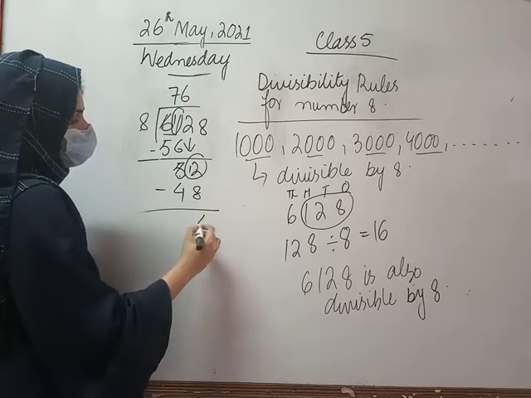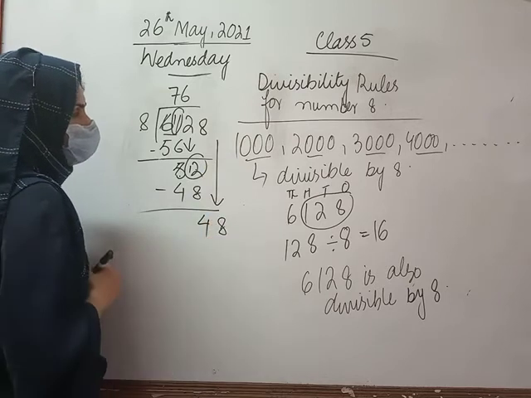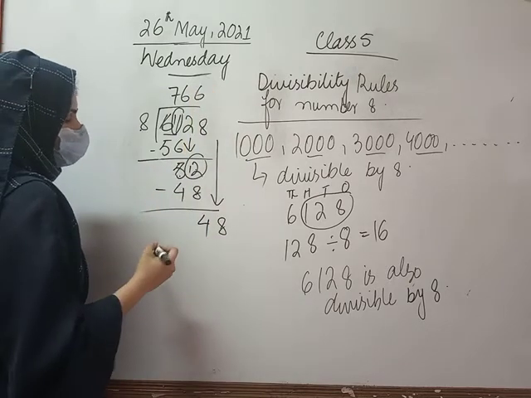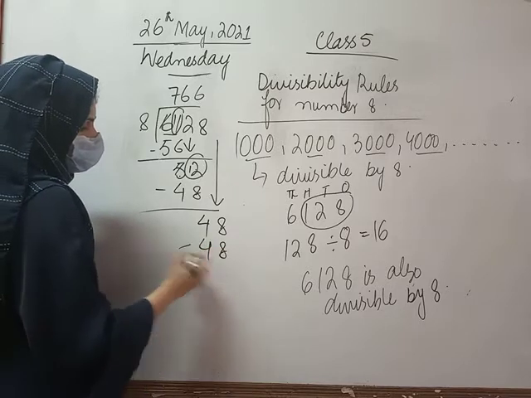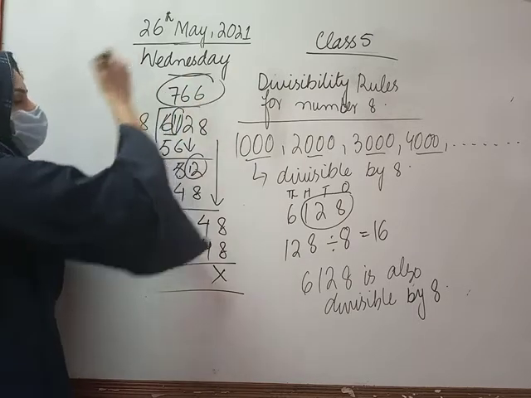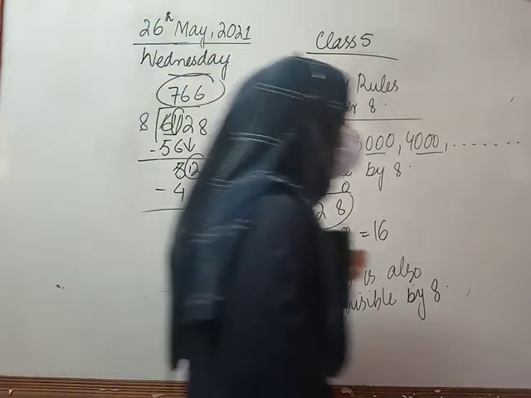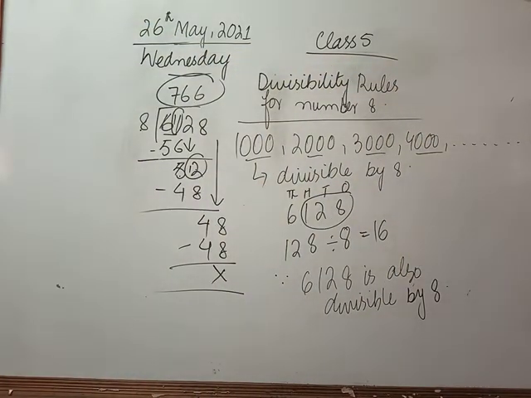So 12 minus 8 is 4. Now I will bring down this number here. As you know, 6 times 48. Again, we have remainder 0 in the end. So we can write in the end 6128 is also divisible by 8, because the last three digits of this number, which is 128, are exactly divisible by 8.